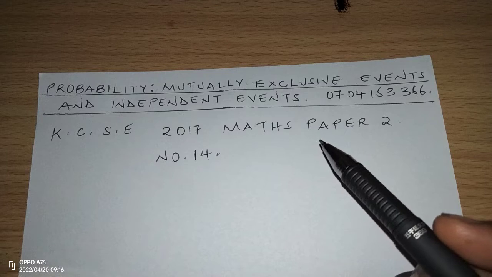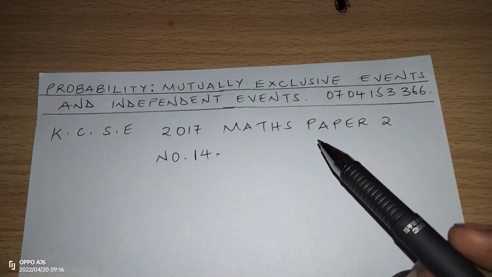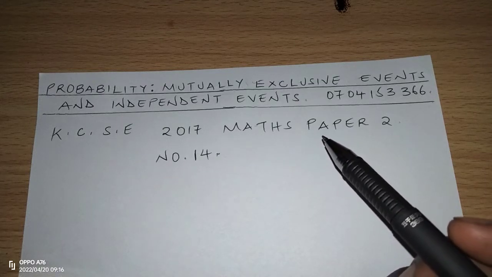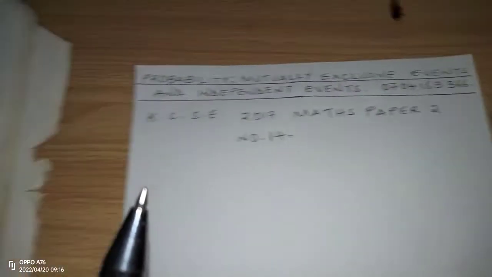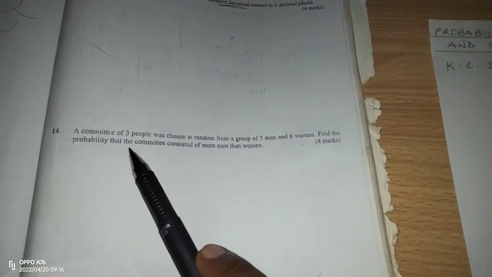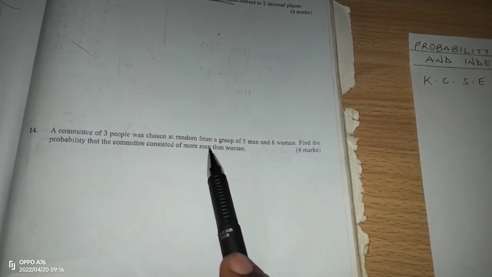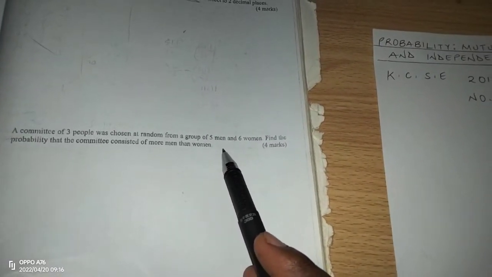We're going to consider an example from the KCSE 2017 Mathematics Paper 2, number 14, a question which was saying that a committee of 3 people was chosen at random from a group of 5 men and 6 women.